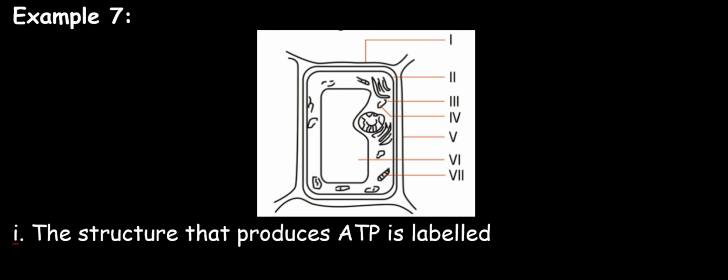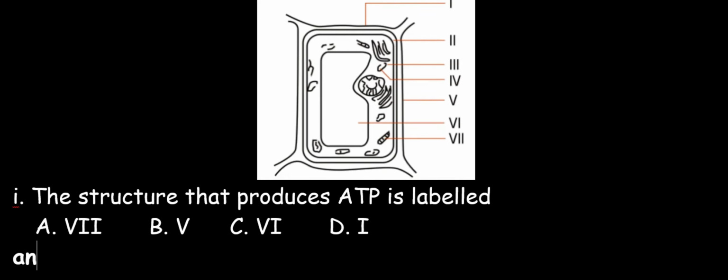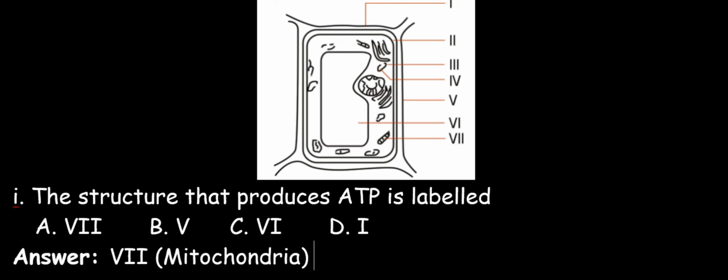So our next question says the structure that produces ATP is labeled A. VII, B. V, C. VI, D. I. If you refer back to the diagram I showed you earlier during the course of our lecture, you will easily find out that the part labeled VII is the mitochondria, and the mitochondria is responsible for producing ATP.